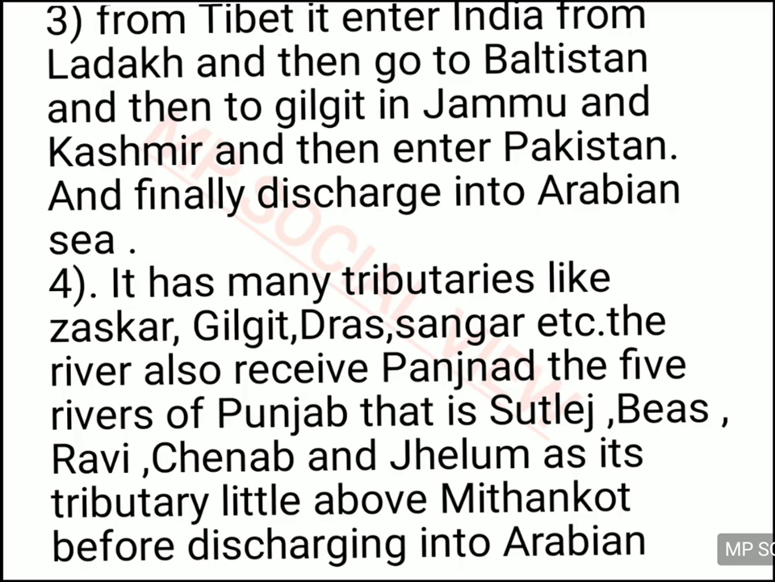The five rivers flowing in Punjab form the tributaries of the Indus river. Those five main rivers, which join the Indus on the Pakistan side near Mithankot, are Jhelum, Chenab, Ravi, Beas and Satluj. All these five rivers join the Indus at Mithankot of Pakistan, and then finally fall in the Arabian Sea, because ultimately every river falls in the sea.